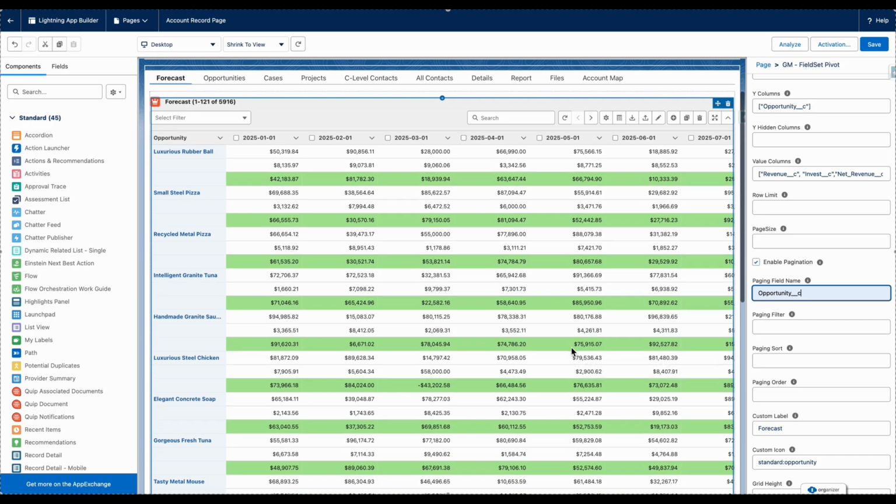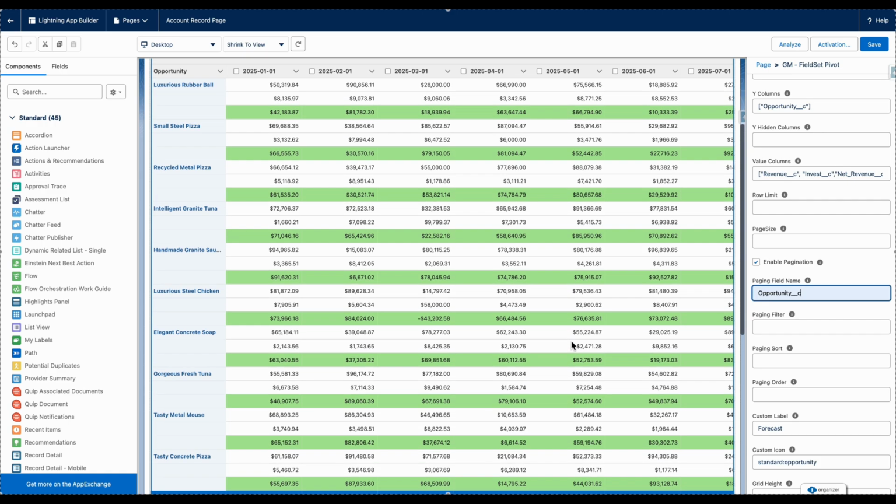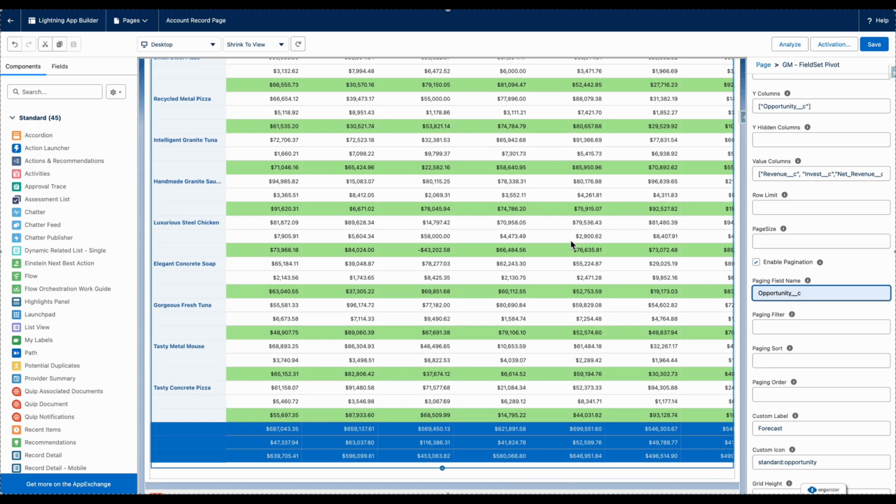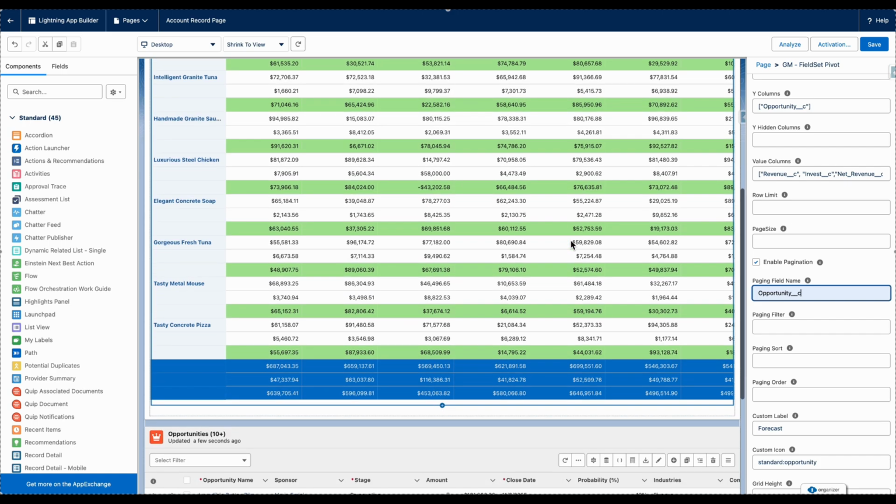Notice the change? Now, each opportunity is displayed with all its related forecasts fully loaded on the same page. Instead of paginating individual records, we're paginating by parent, meaning each opportunity gets loaded fully with all its forecasts.